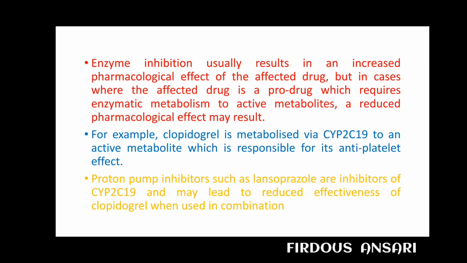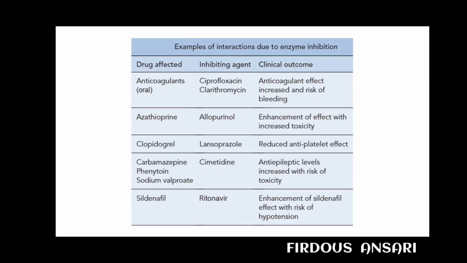For example, clopidogrel is metabolized via CYP2C19 to an active metabolite which is responsible for its antiplatelet effect. Proton pump inhibitors such as lansoprazole are inhibitors of CYP2C19 and may lead to reduced effectiveness of clopidogrel when used in combination. Now we'll check out a few examples of interactions that may occur due to enzyme inhibition.